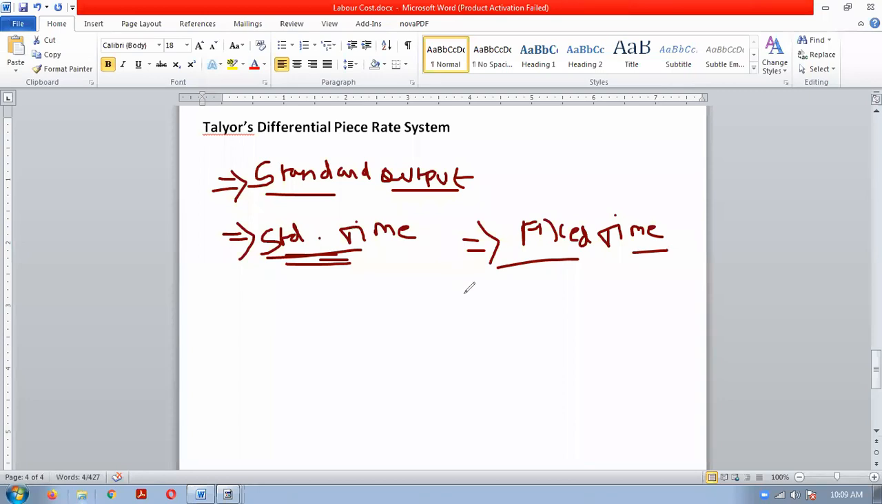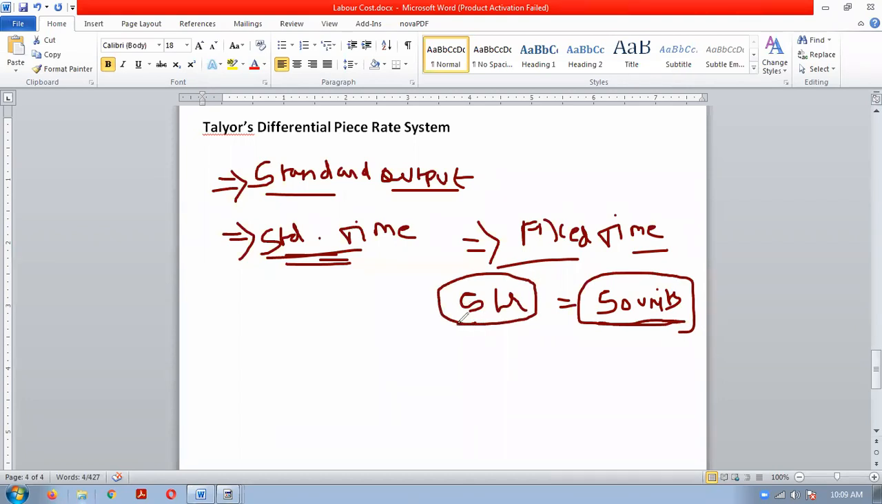For example, in 5 hours, 50 units should be produced. So this is the standard time. For 50 units, what is the standard time? It is 5 hours. This will be fixed by the company. So the standard time is the fixed time for a particular work. Each worker is expected to produce 50 units in 5 hours, and that is known as a standard time, which is fixed by the company.